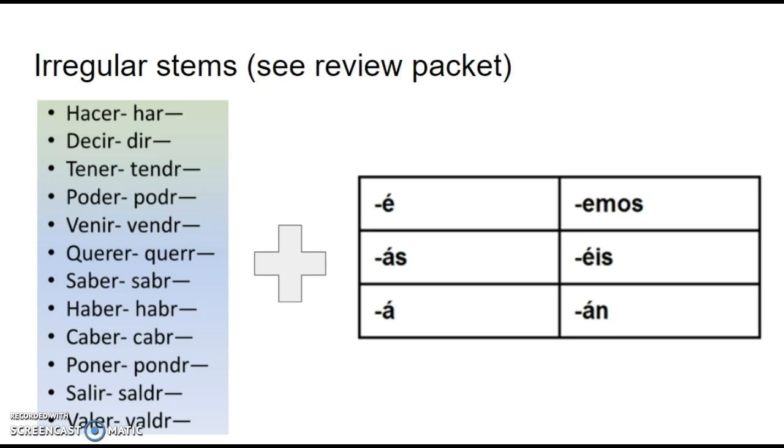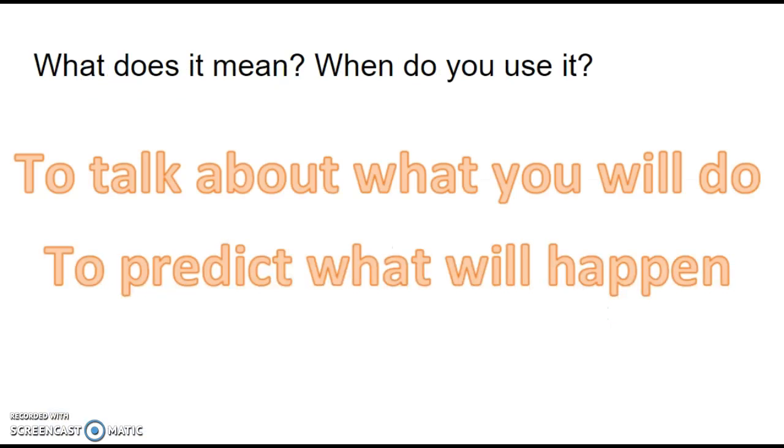You can also use caber as cabré, cabrás, cabrá to talk about what will fit. Poner becomes pondré, which means I will put. Salir, saldré, I will leave or go out. And valer means to be worth, so valdrá means it will be worth, or valdrán, they will be worth. So, again, just have to memorize these irregular stems, take a good look at them, maybe pattern together some of them that look similar to you, and just memorize them.